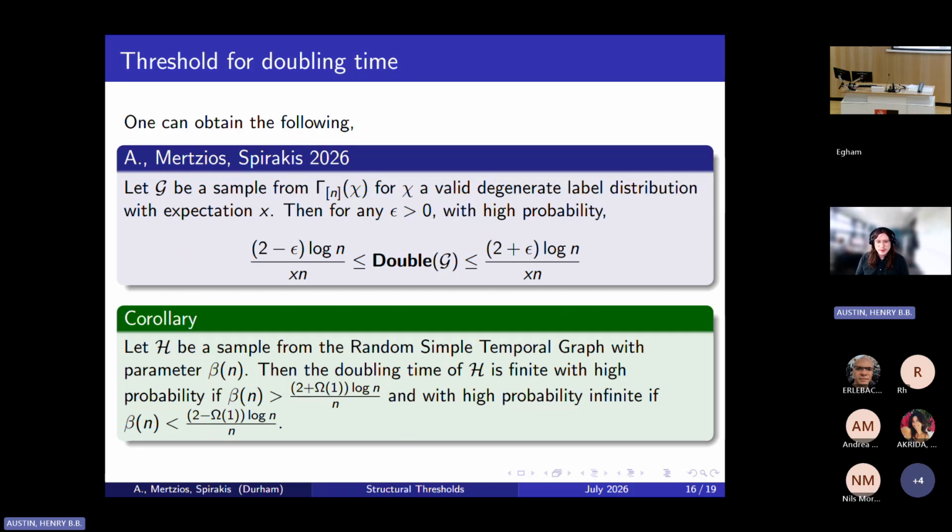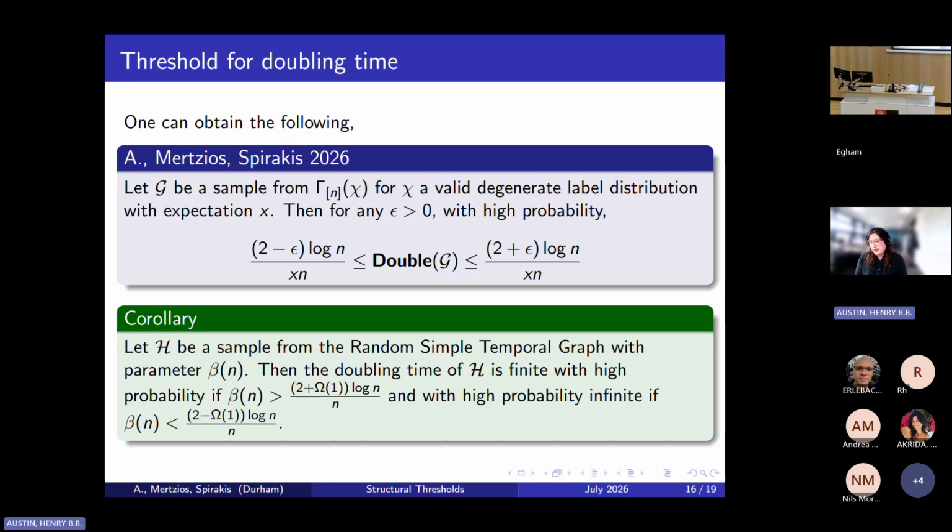We can show that there is a threshold in the density of a random simple temporal graph where below 2 log n over n density, with high probability, there exists at least one set of vertices that does not manage to double its reachability ball over the lifetime of the random simple temporal graph. Whereas if we are meaningfully above this threshold of 2 log n over n, with high probability all sets of vertices are able to double the size of their reachability ball.